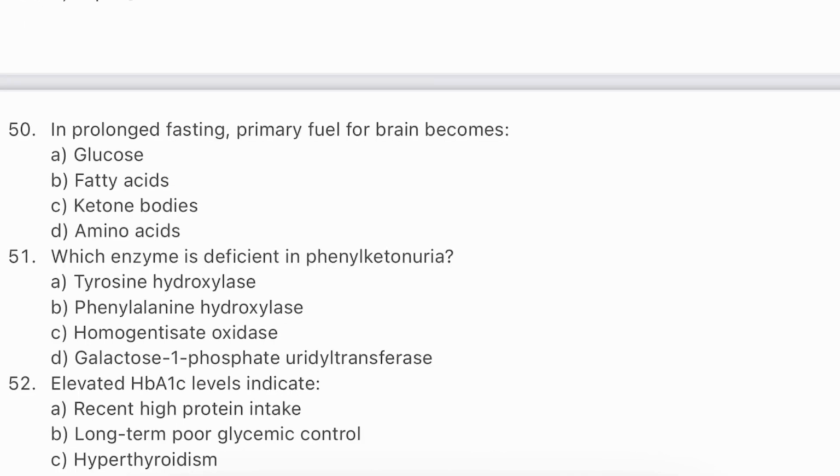Question number 50. In prolonged fasting, the primary fuel for the brain becomes: glucose, fatty acids, ketone bodies, amino acids. The answer will be C, ketone bodies. Initially, the brain uses glucose, but by 2 to 3 days of fasting, ketones become the main fuel.